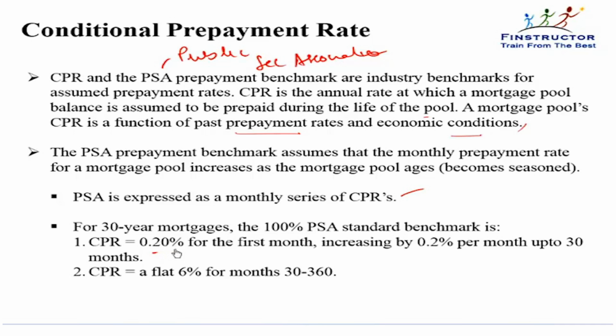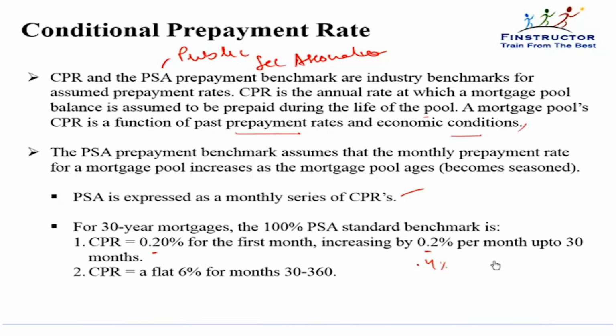That is, immediately when I've taken a loan, I'm less likely to come back and prepay a lot, because if I could prepay so much, I wouldn't have taken that big a loan. So initially we've seen prepayments are low in the first 2-3 months. As time passes, more prepayments will happen because I may have gotten more savings and more income. So in the second month, the prepayments are expected to increase by 0.2%, or they will total become 0.4% annualized rate.